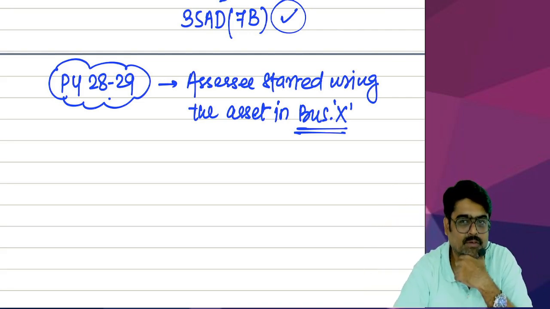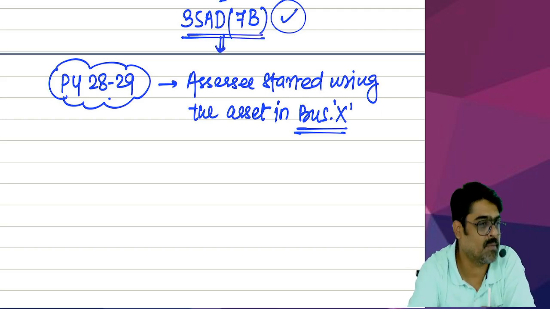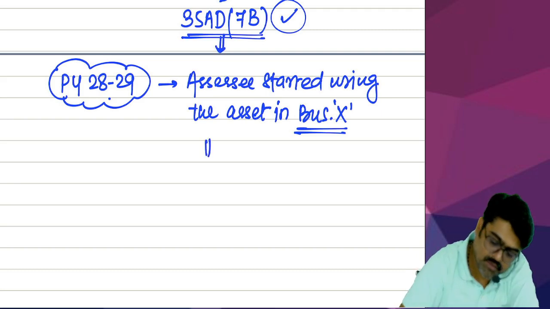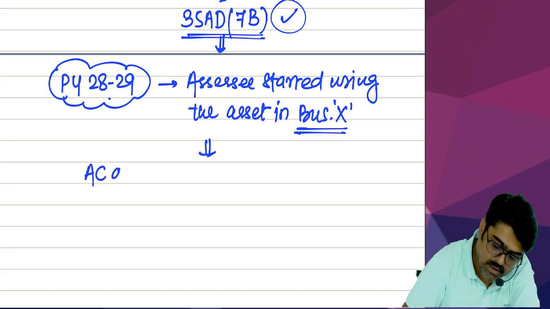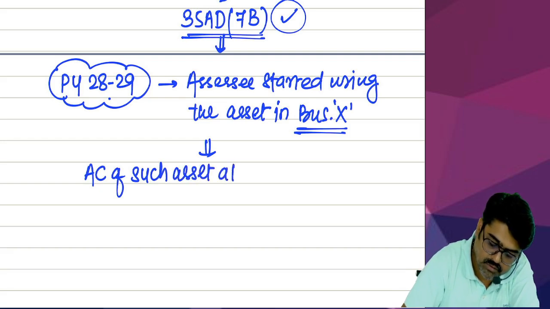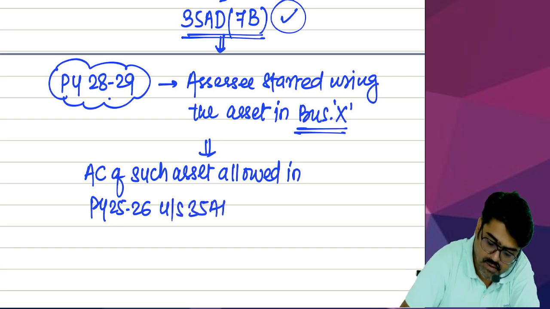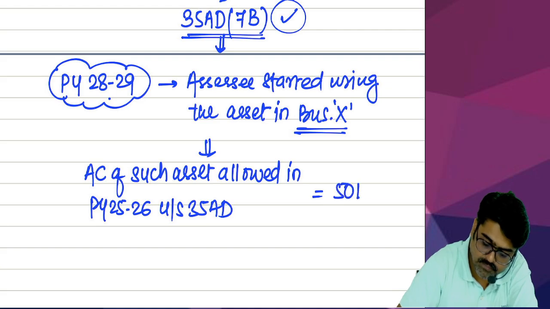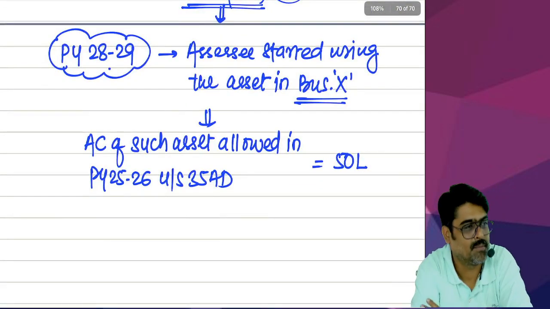So did you break your promise? As per 35 AD subsection 7B, if you break your promise, whatever deduction, whatever actual cost of such asset which was allowed in previous year 25, 26 under section 35 AD. How much was that cost? 50 lakhs, no? Now that will be deemed to be your PGBP income.